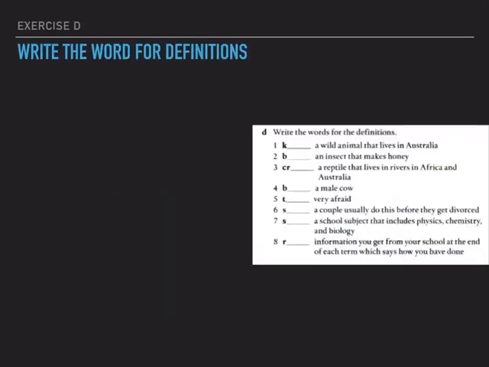Now, let's have a look at exercise D. It says, write the words for the definitions. Now, number 1, a wild animal that lives in Australia beginning with the letter K. Well, it's a kangaroo, isn't it? A wild animal that lives in Australia. Number 2, an insect that makes honey beginning with the letter B. A bee, no, is an insect that makes honey. Number 3, a reptile that lives in rivers in Africa and Australia beginning with CR. Well, that's a crocodile, no? A reptile that lives in rivers in Africa and Australia.